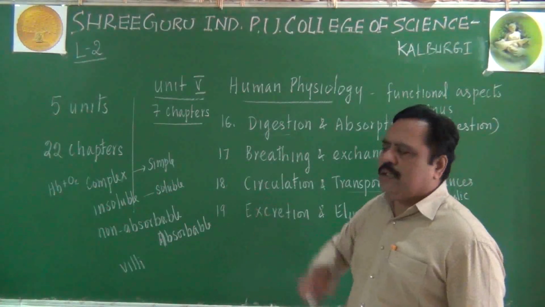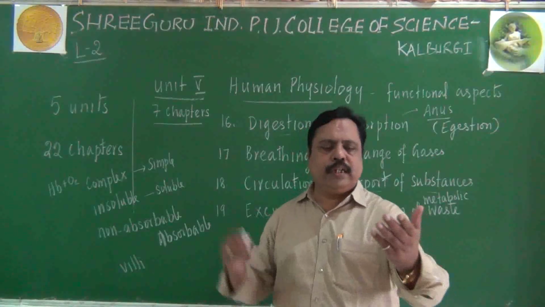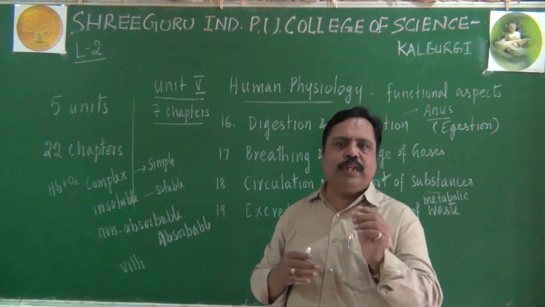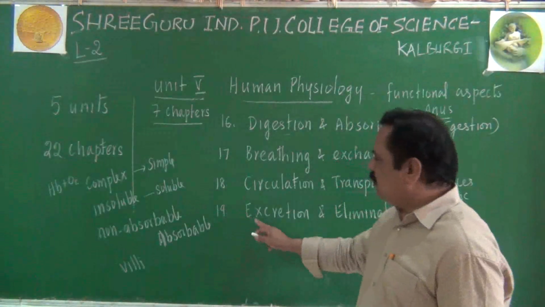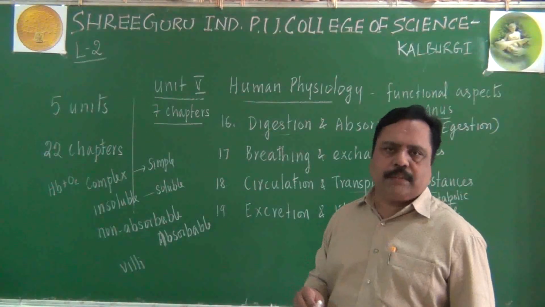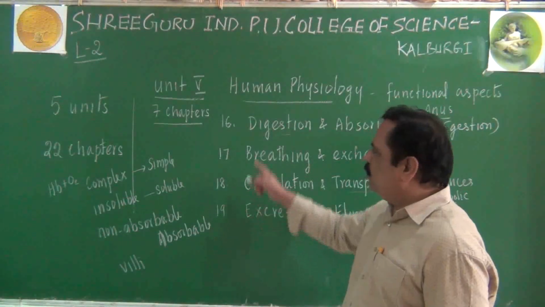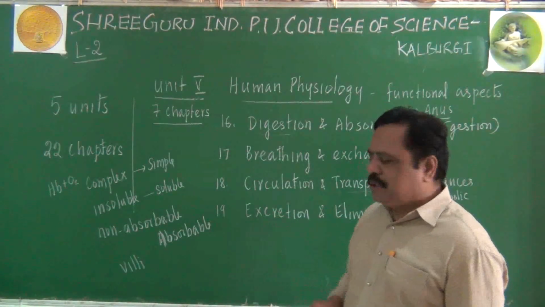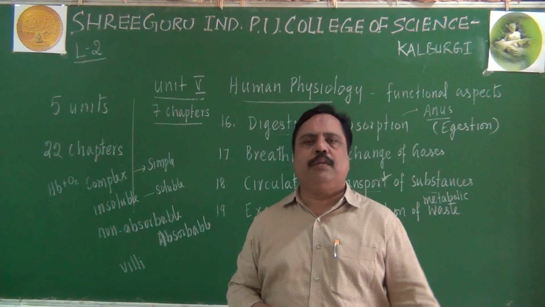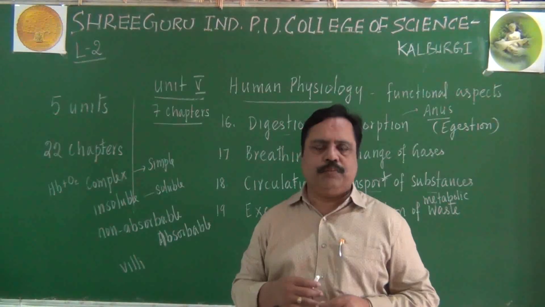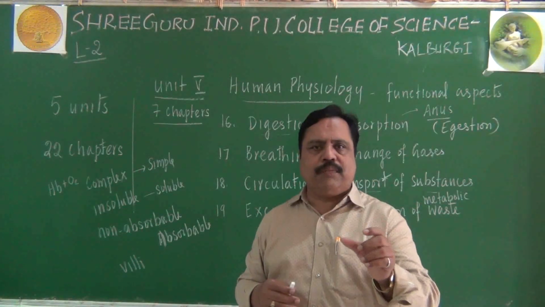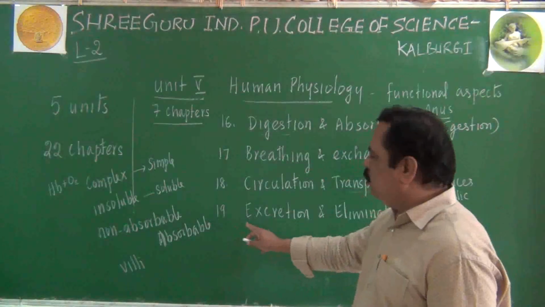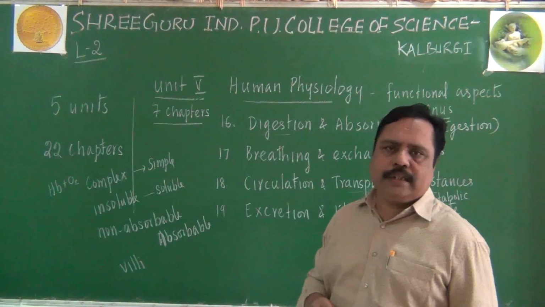Kidney is involved in excretion. Ureter is involved in excretion. Urinary bladder is there. Urethra is there. These parts become our excretory system. Remember, about that we will be studying the detailed structure. Even in the excretion chapter, you might have heard about nephrons also. About the nephron, structure of the nephron, filtration of blood, urine formation, everything you will be studying in this excretory system actually.